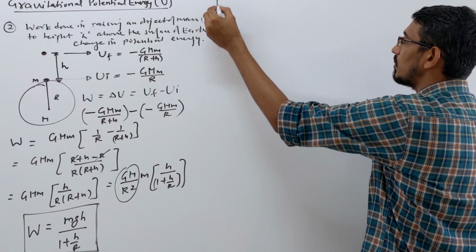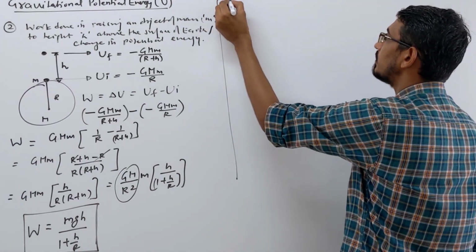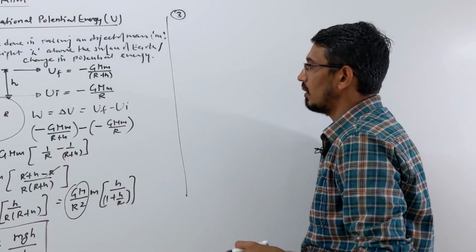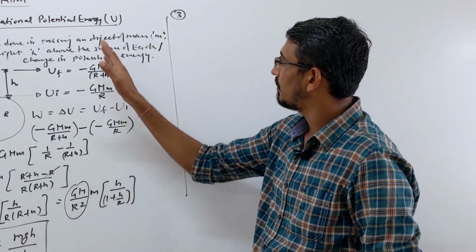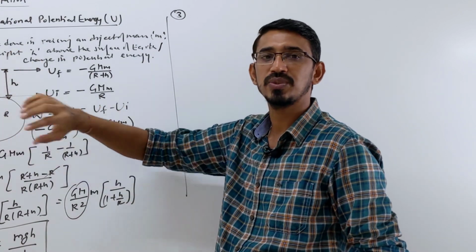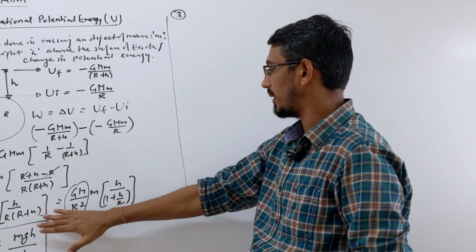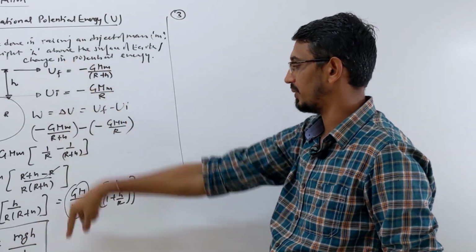Okay, so direct questions they ask on this. Okay, let's move to the next question. So this is one question, and the third question is like this one. There is no confusion here. Either they say the work done, or they ask, I am raising an object from surface to that height, how much is the change in potential energy? Also the same answer, right? Change in potential energy or work done.